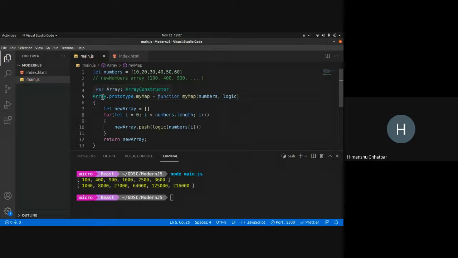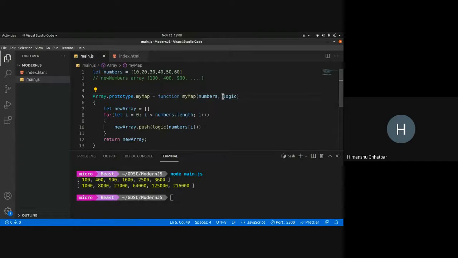Now what this line does is every array object has a prototype, and this prototype has various functions defined in it. Now I'm adding my custom function called mymap inside this. So this makes the mymap function available to every array that is created or will ever be created with respect to my code. So everything in this file or the files that I'm using will have access to the function called mymap.